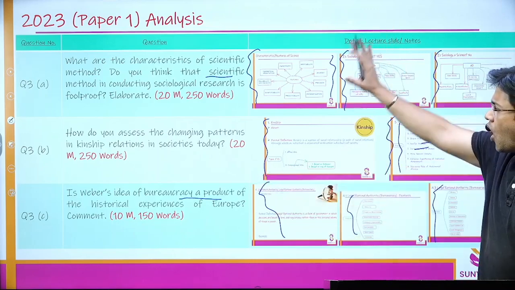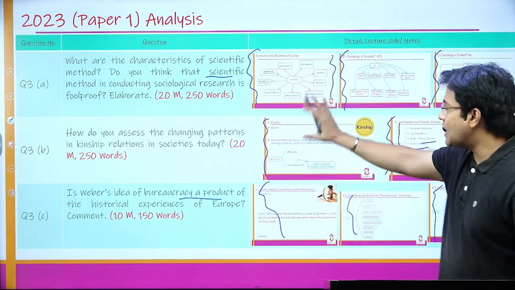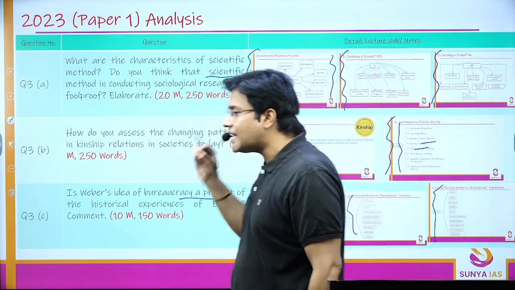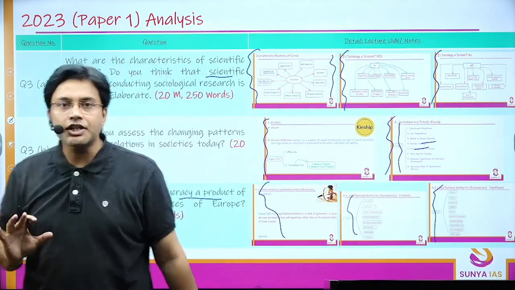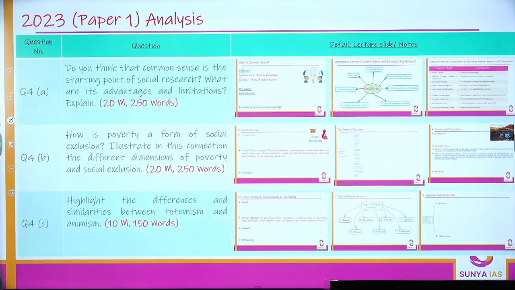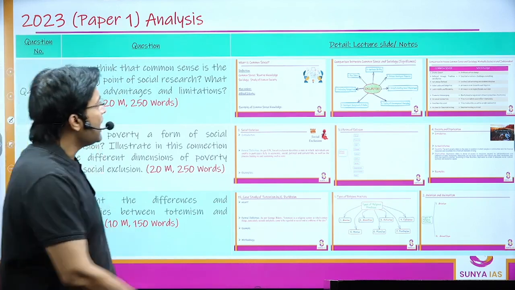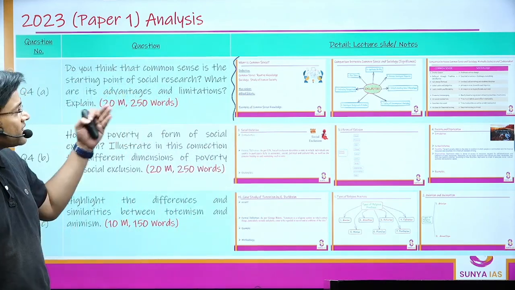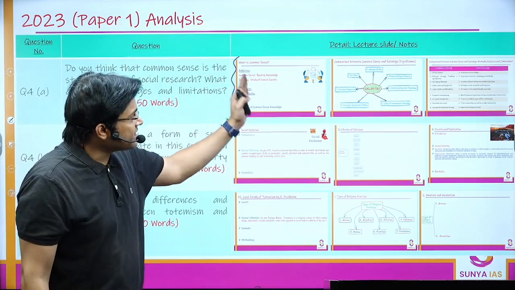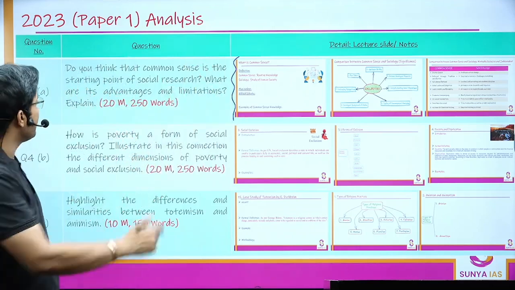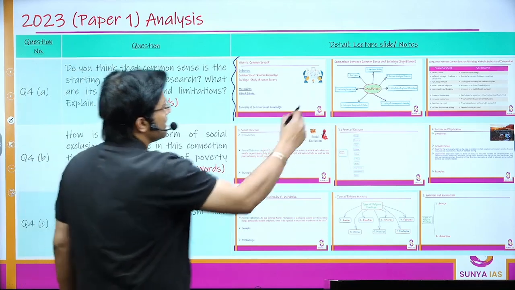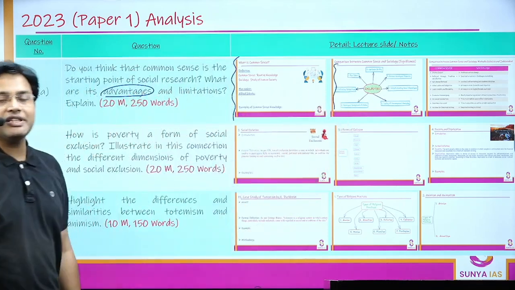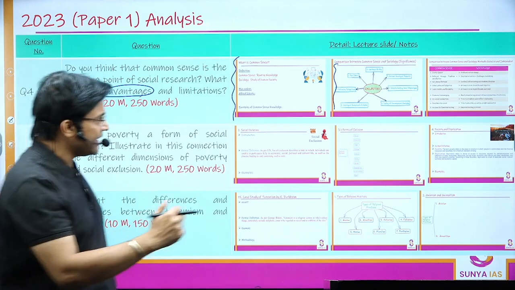So you can see all these questions that I've written here along with the screenshot, all these questions had direct feeder points given in our lecture notes. Next is, do you think that common sense is the starting point of social research? What are the advantages and limitations? Explain. Again, a 20 marker, very, very easy question. I've talked in detail about what common sense is. I've given the definitions of Max Weber and Alfred Schutz. I've also discussed how common sense is the same as sociology. So when you talk about the advantages, how common sense could be helpful with respect to conducting sociological research, and then again, what are the differences?